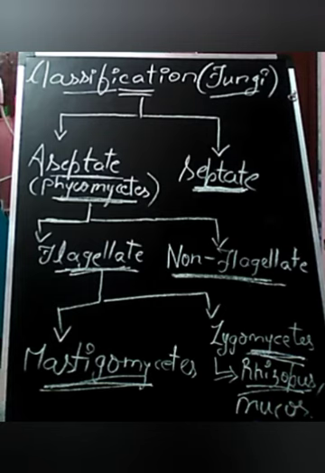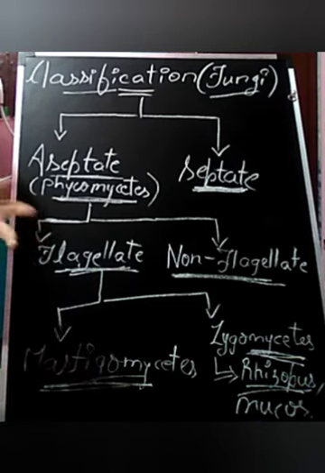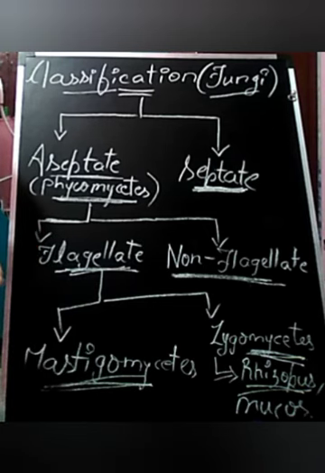Now if we talk about Phycomycetes, they are aseptate, unbranched, and coenocytic. They are present in aquatic regions and in moist and damp places, in the absence of sunlight, and they are parasitic on plants.